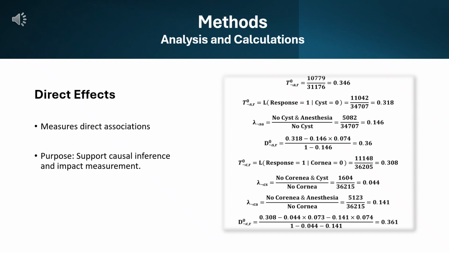Direct effect measures the immediate association between 2 concepts but excludes indirect pathways. This can be critical in causal inference to understand which relationships are not simply byproducts of other variables. For example, if citalopram response is directly affected by tailbone cyst without mediation by another condition, this is a direct effect. We use these formulas to calculate the direct effects for non-occurrence of variables.